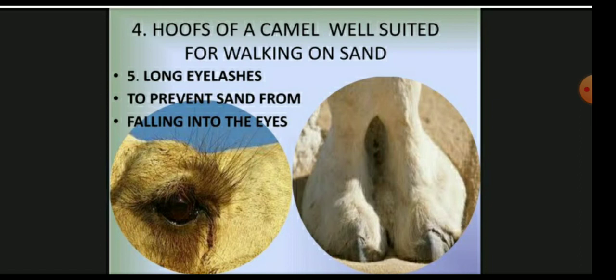Because of the water loss, very little water is lost, and the dung is also dry to minimize the water loss, and sweating doesn't occur in their body. So without sweating, the water loss is minimized. So children, these are the adaptations of the camel, and we have already discussed the adaptations of the cactus plant.